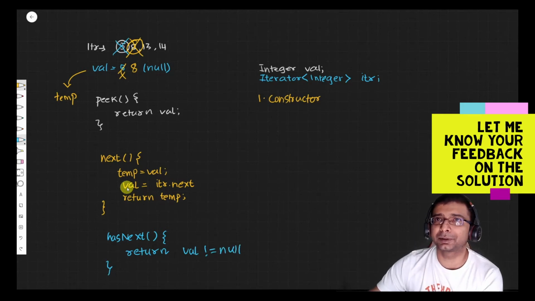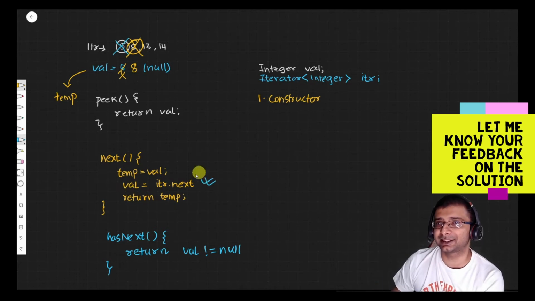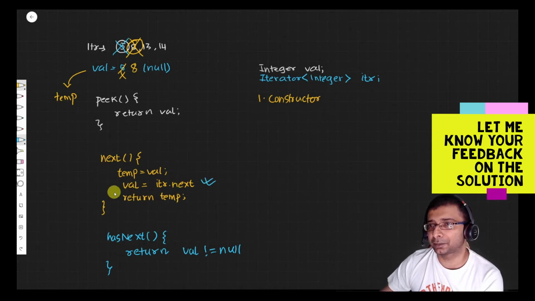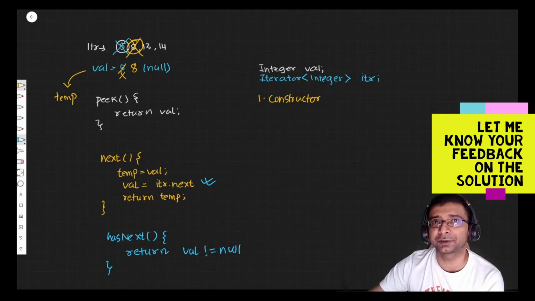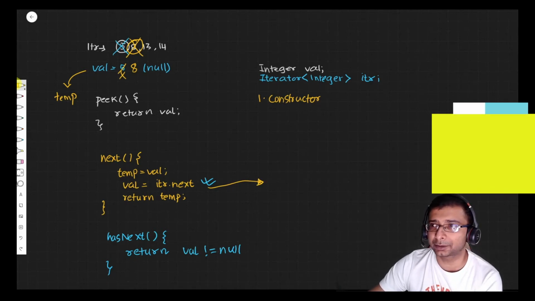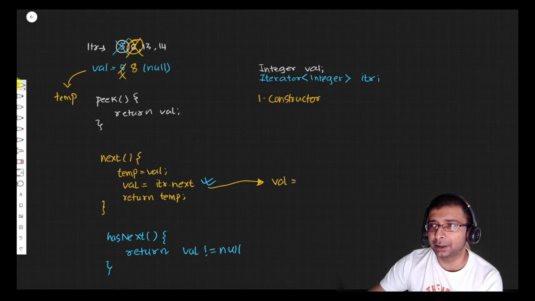If the iterator is empty, when will val become null? When this condition is not met. So let me write down this condition for you. You must be curious to know what we'll be doing over here. Though you can see it in the actual code, we'll call the actual iterator, so we'll be doing val equals to. First we are going to do a check on the iterator: we use hasNext of the iterator.